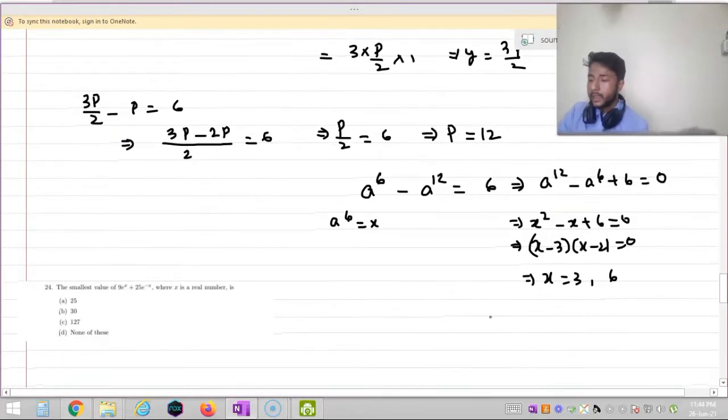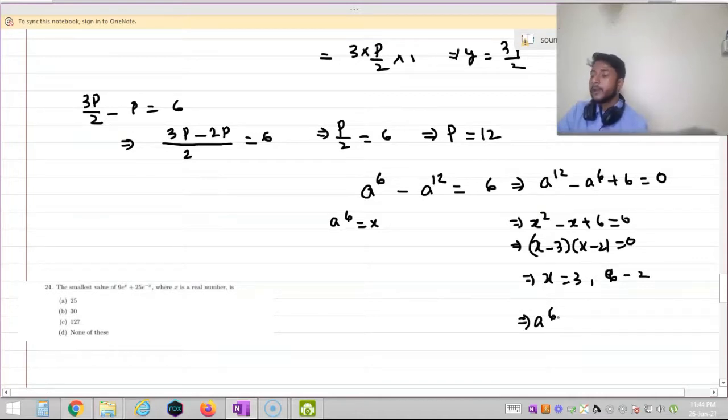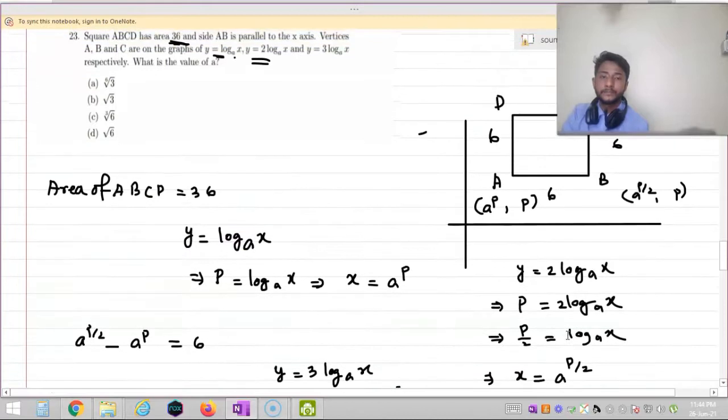Okay, as A to the power 6 is equal to x, it will imply A to the power 6 equal to 3 or A to the power 6 is equal to minus 2, and you can see that it is nothing but A cube is square is equal to minus 2, which is never possible. So I am eliminating this option, so A to the power 6 is equal to 3, then value of A is equal to 3 to the power 1 by 6. Let us see the options. 3 to the power 1 by 6, so option A is our correct option. Okay, now let us